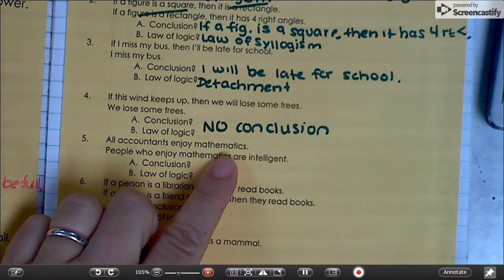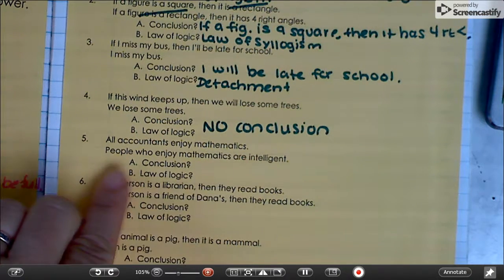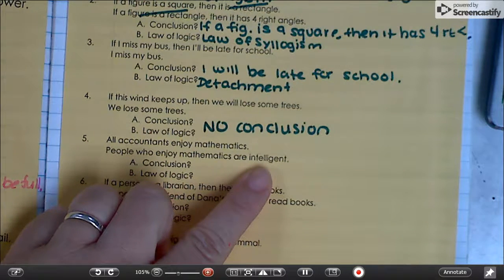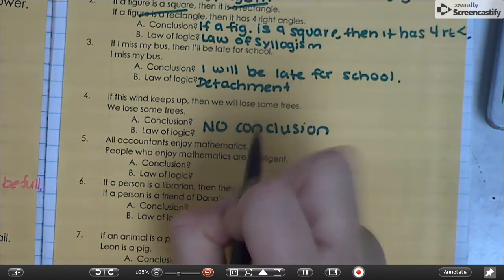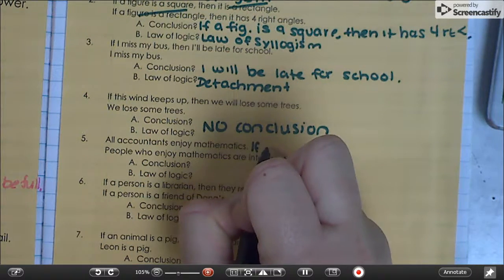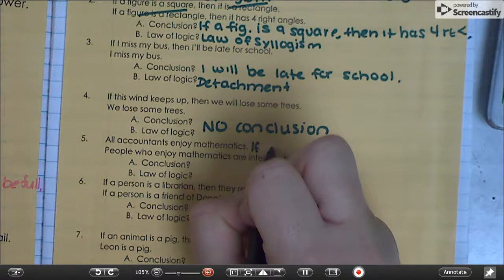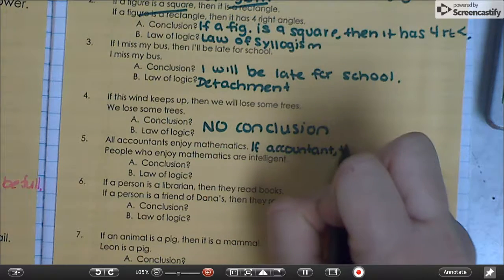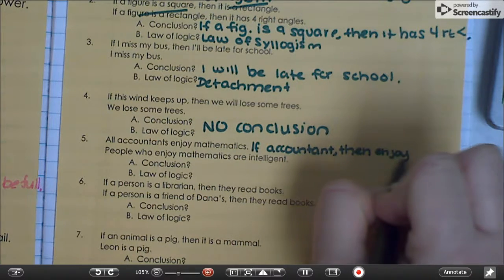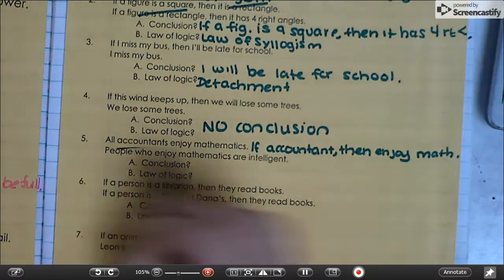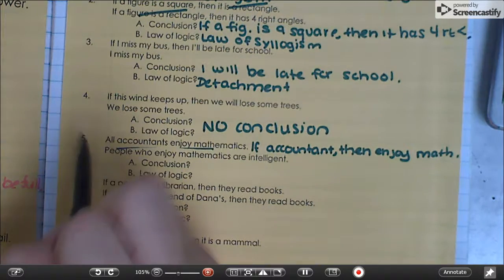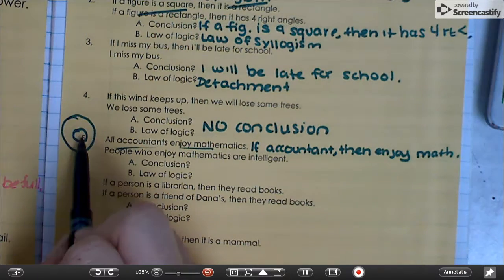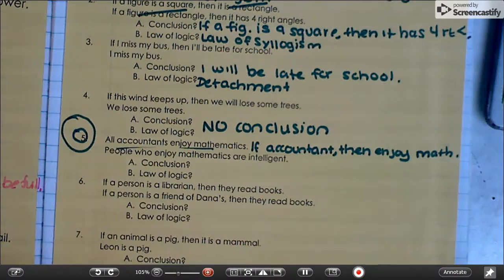All accountants enjoy mathematics. People who enjoy mathematics are intelligent. Well, this isn't written in conditional form, but we can look at it that way. I'm going to say it long but write it short: if a person is an accountant, then they enjoy math. That would be this written as a conditional statement. And just for fun, if we did a Venn diagram of that first sentence, it would look like that, with accountants in the middle and enjoying math outside.